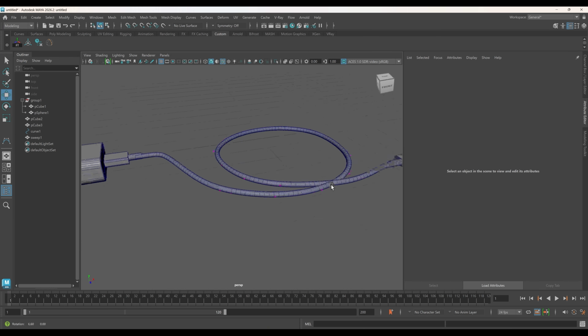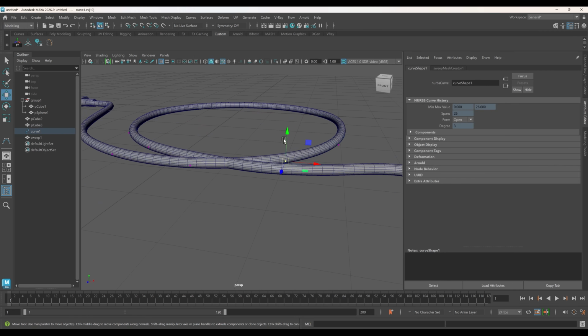Since the history is still active, you can easily refine the shape by adjusting the curve's CVs.